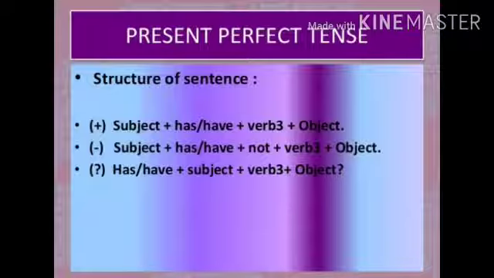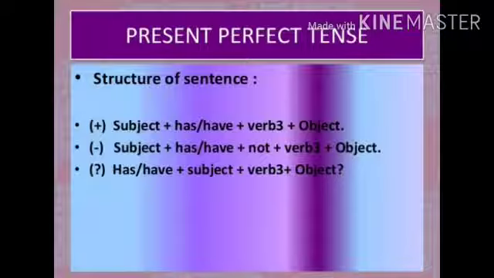Afterwards, my dear students, we use the third form of the verb. It is a must for forming present perfect tense. Afterwards, at last we use object. Now, for the negative, we use not after the helping verb has or have. And at the time of forming interrogative, we use has or have before the subject.